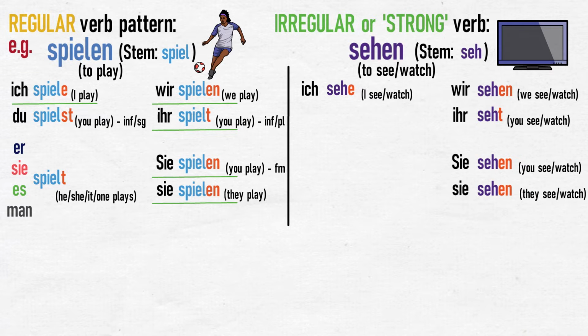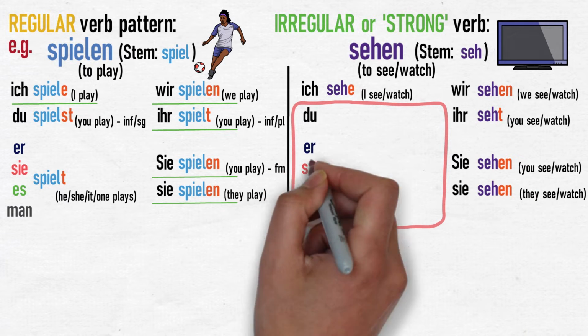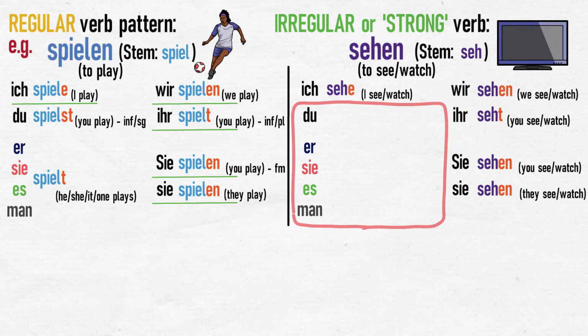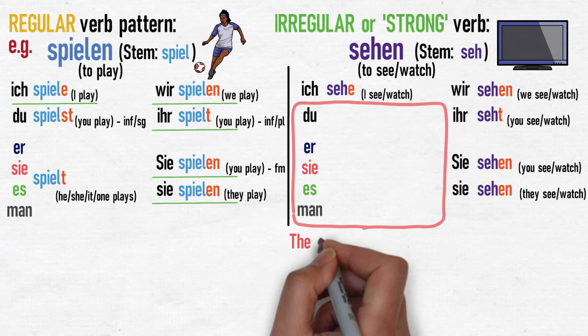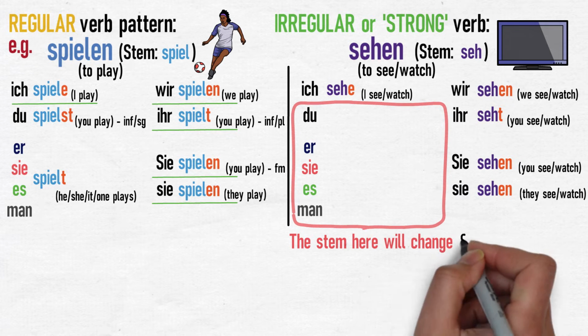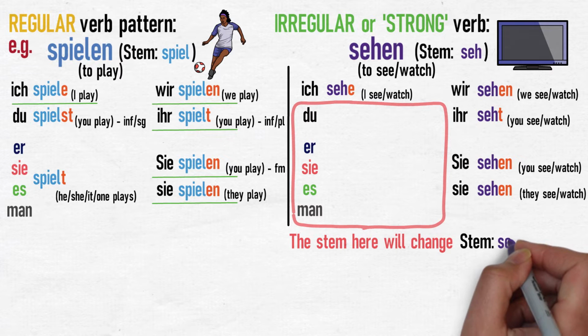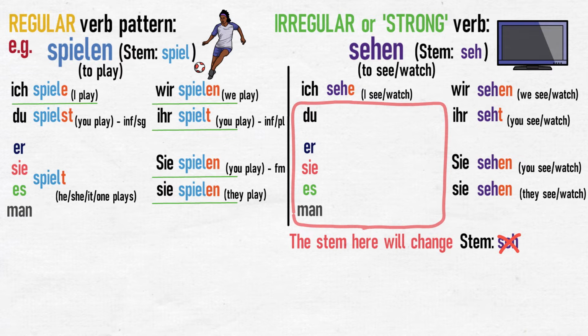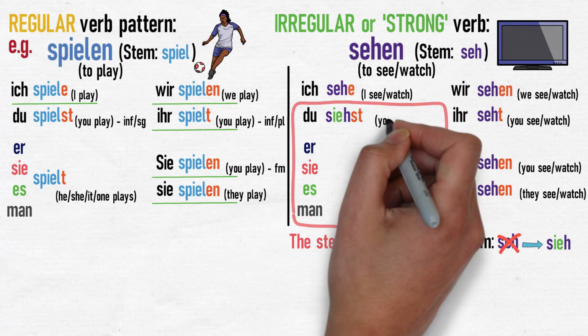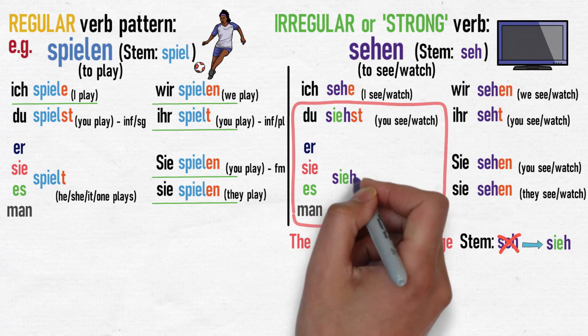The difference with irregular verbs in the present tense comes in the du, sie, es, and man forms, or what is called the second and third person singular forms. For these pronouns, the verb will have a change in the stem, meaning, in this case, seh is no longer the stem we need. In this case, the stem changes from seh to sie. After this, we add endings as normal. Du siehst, sie, es, man sieht.